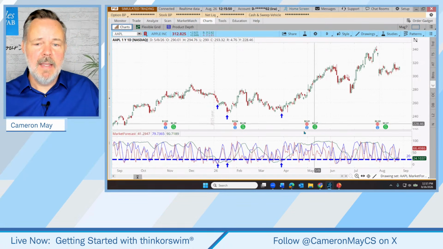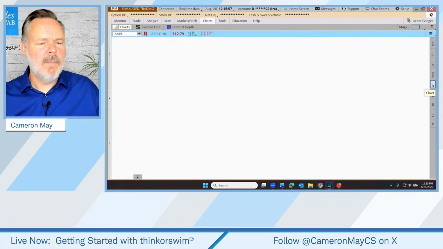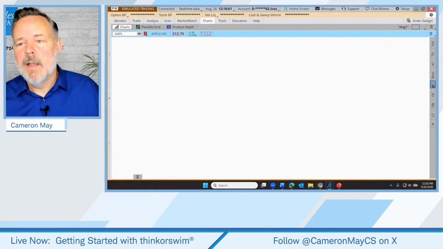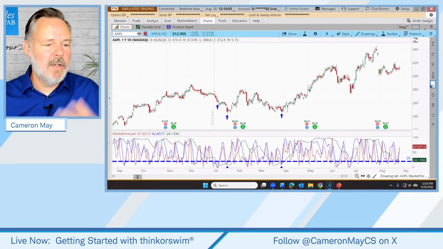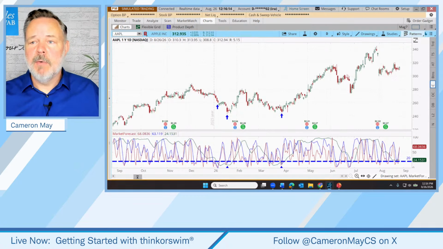If we just want to see just the indicator separately, you can actually hide the chart right there. Oh, actually, nope, I hadn't tried that before. It didn't work. Oh, well, I was thinking I was going to be clever. Nope, don't do that. Click on the C, bring your chart back. I'll have to experiment with a different way to do that. Okay, but what we can do is we can set up a grid. Actually, we could just detach.